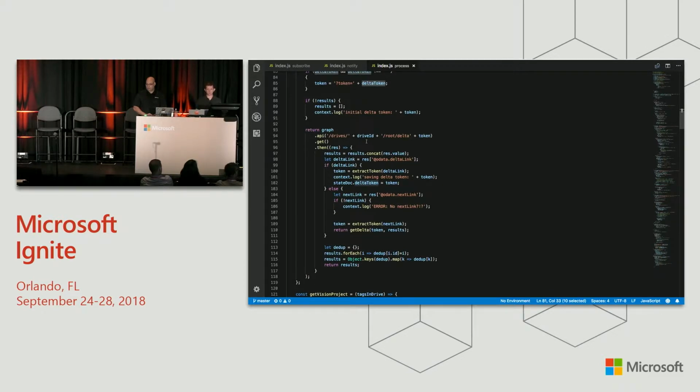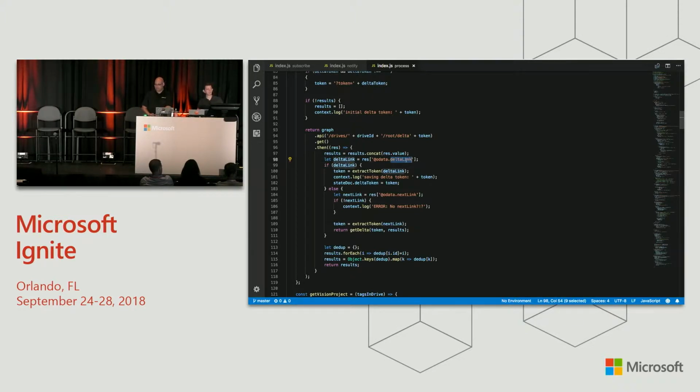Every page in a Delta response has either a next link or a Delta link. Next link means there are more pages available right now. There are more changes you haven't seen yet. Go grab the next link and follow it to get the next page of changes and keep going, just like any other paged API in the graph, until you run out of next links. And when you run out, you'll find a Delta link.